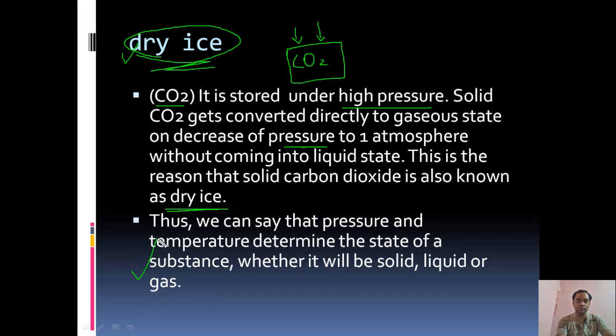So in the previous video we saw that with the increase or decrease of temperature, water changes itself into ice, water, or sometimes vapor or steam. When temperature is decreased, the steam converts itself into water, then ice. Now in this case, we saw that when pressure is increased or decreased, carbon dioxide transforms itself into the solid state and gaseous state respectively. So the change of state depends on the increase or decrease of pressure or temperature.